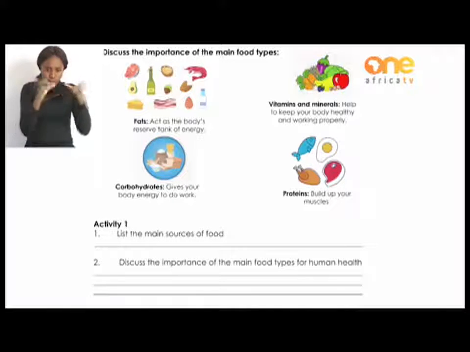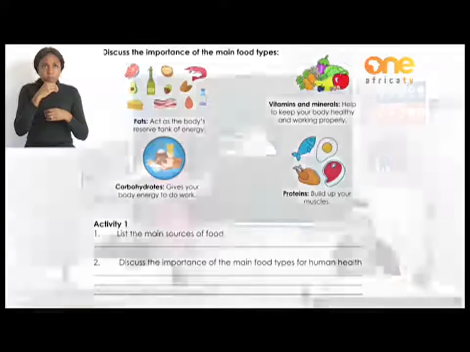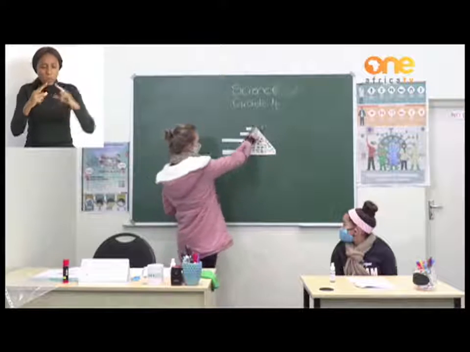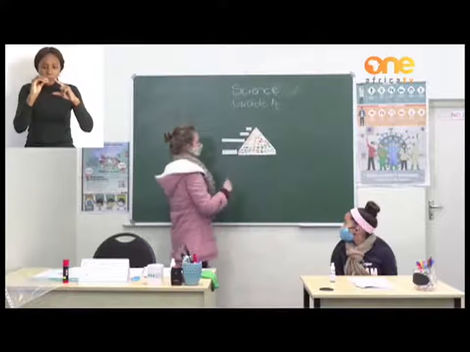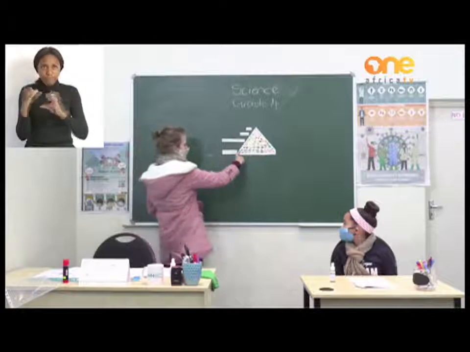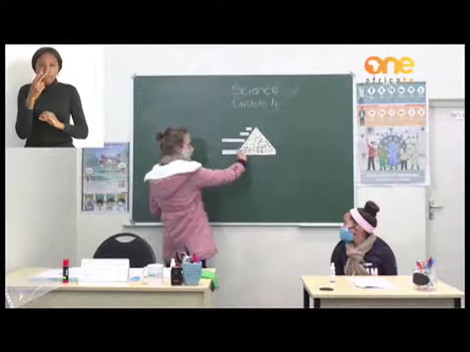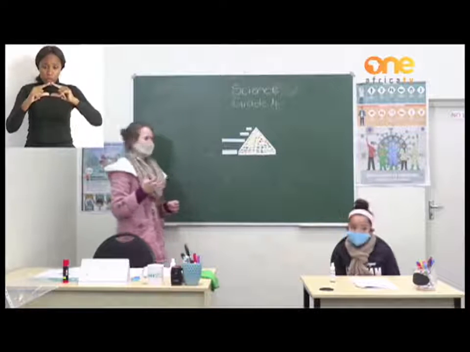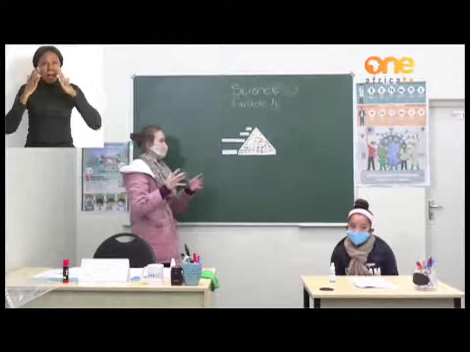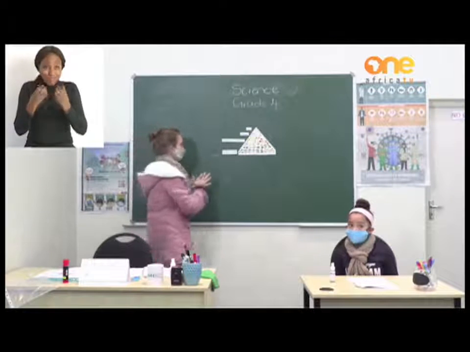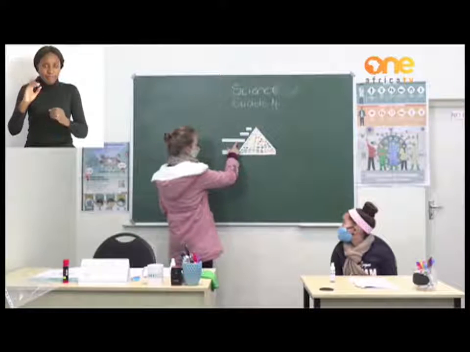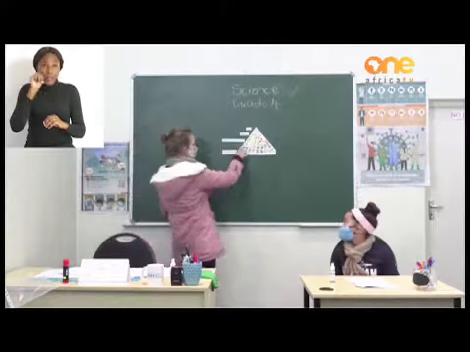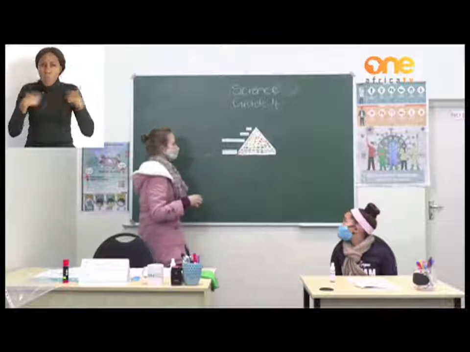You can quickly take a look on the board. On this picture, you can see a triangle with our 4 different types of food. At the bottom, we have carbohydrates. They fill the biggest space in the triangle. What this tells us is that our bodies need a lot of carbohydrates. Then we move up to vitamins and minerals. We find them in fruits and vegetables, and our bodies still need a lot of vitamins and minerals.